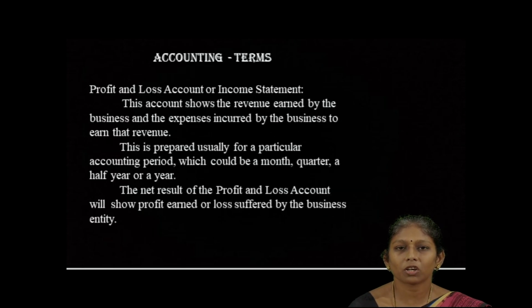Next, profit and loss or income statement. This account shows the revenue earned by the business and expenses incurred by the business to earn that revenue. This is prepared usually for a particular accounting period, which could be a month, quarter, half year or a yearly basis. The net result of the profit and loss will be shown as profit or loss suffered by the firm. This net profit will be added to the capital account.